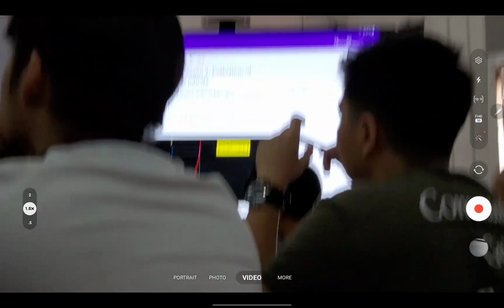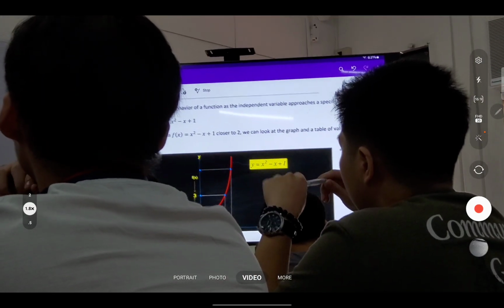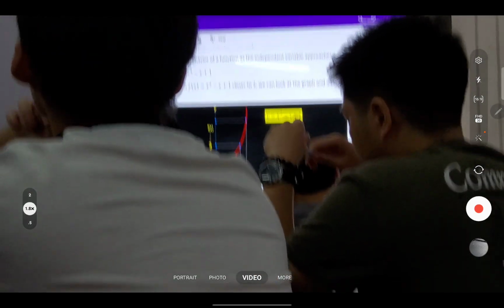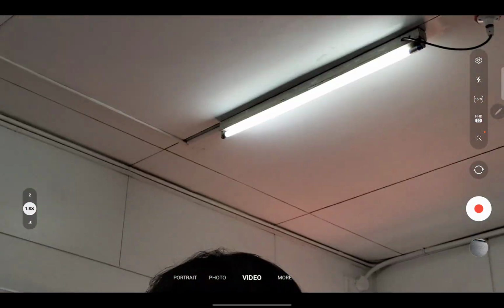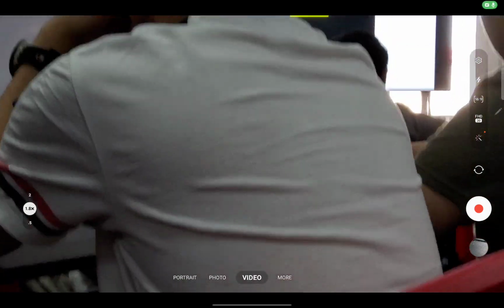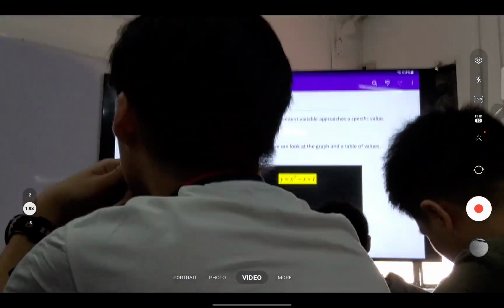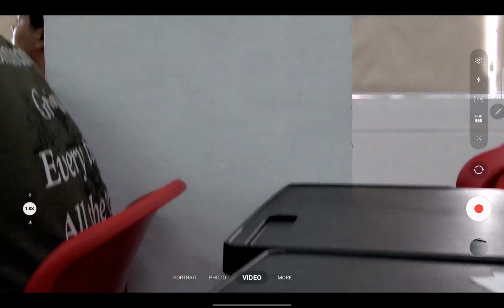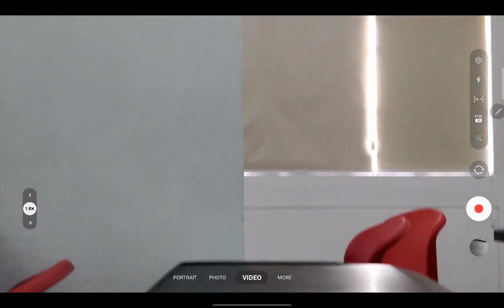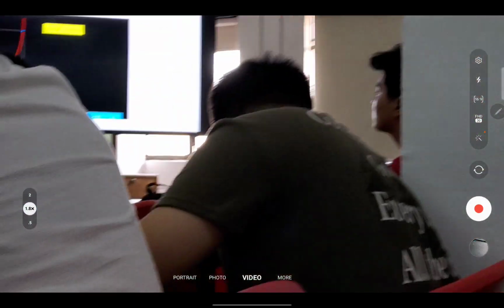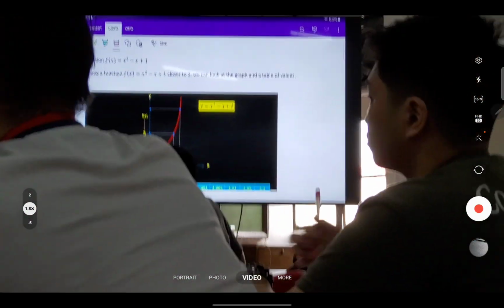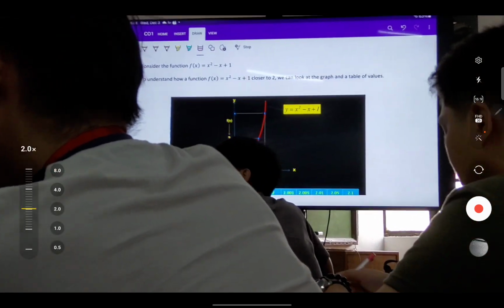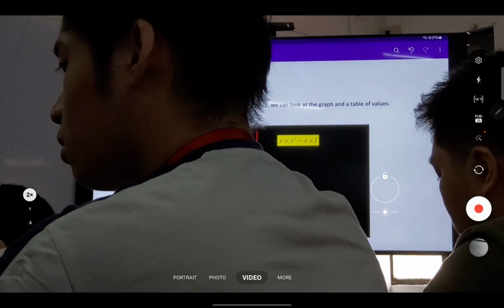Alright, so we start first with how we define limits. So it says here that limits are used to describe the behavior of a function as the independent variable approaches a specific value. Again, limits are used to describe the behavior of a function. So an example is this one. So say we use the function f of x is equal to x squared minus x plus 1.